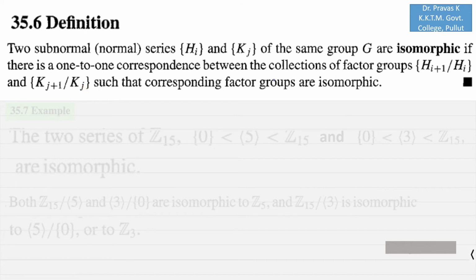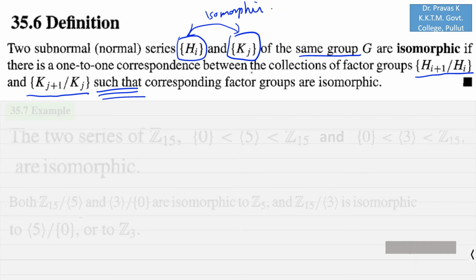Remember that both these series are subnormal or normal series of the same group. From the series Hi we form the collection of all possible factor groups Hi+1/Hi, and from Kj we form the collection of factor groups Kj+1/Kj. If we can find a one-to-one correspondence between these sets such that corresponding factor groups are isomorphic, then we say that these two series are isomorphic.